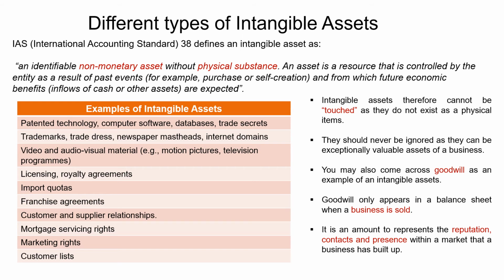Now, intangible assets are provided here, the International Accounting Standard IAS 38 definition, just to be technically correct. But if you had to summarize this down, simply intangible assets are assets which do not have a physical presence. They cannot be touched. So things such as patents, trademarks, licenses, royalty agreements, etc.